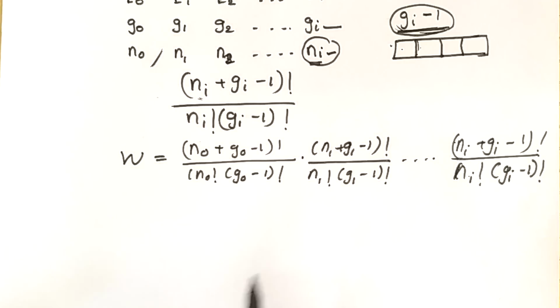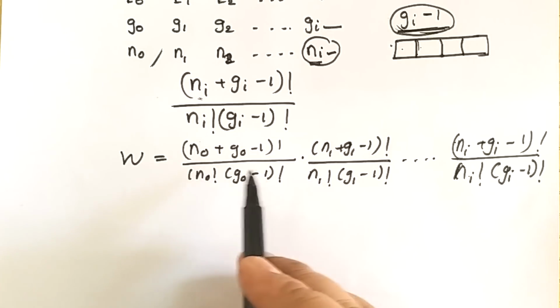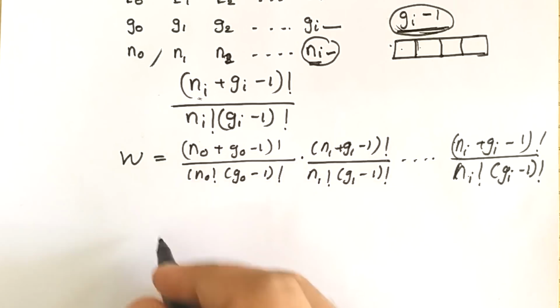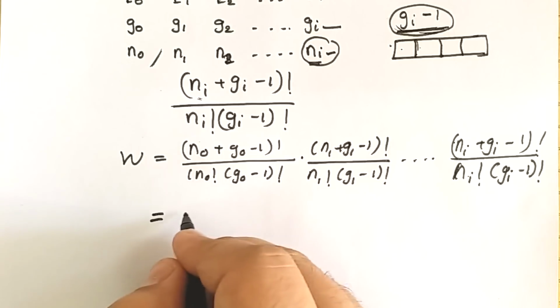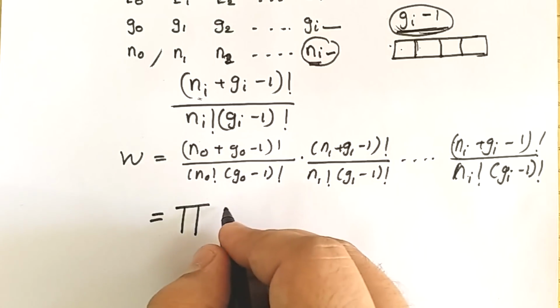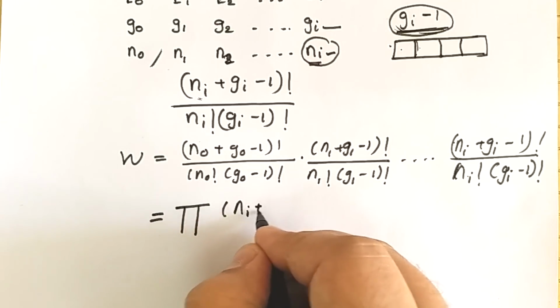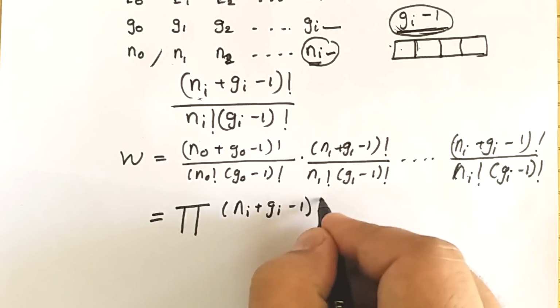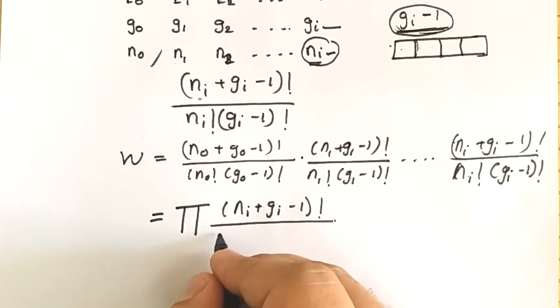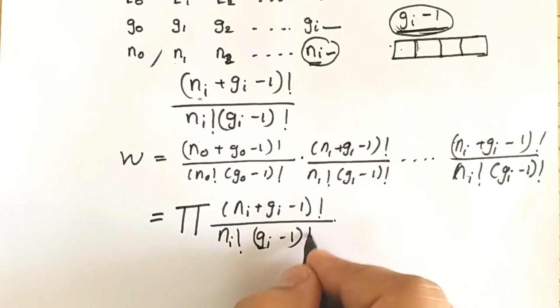As for a sum we write summation, for multiplication we use capital pi, so W equals capital pi of (Ni plus Gi minus 1) factorial upon Ni factorial (Gi minus 1) factorial.